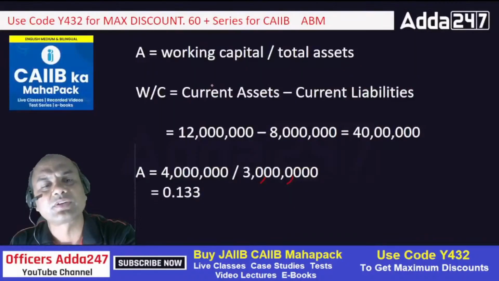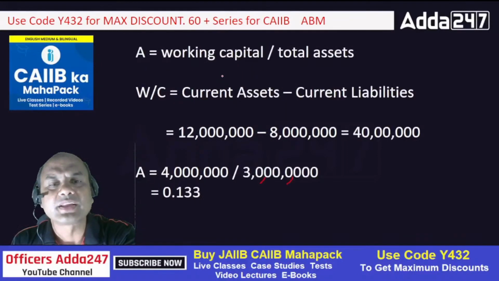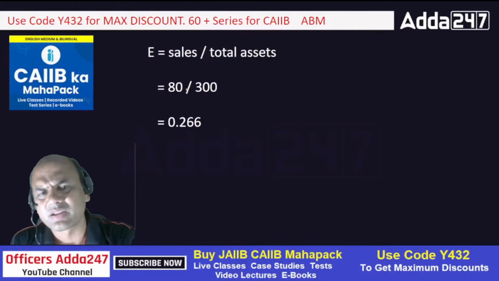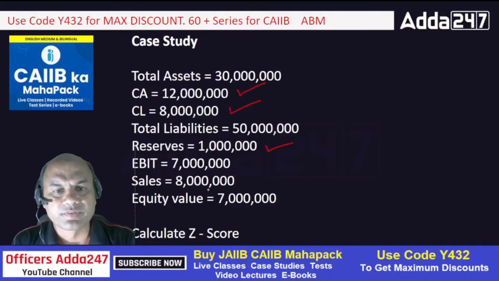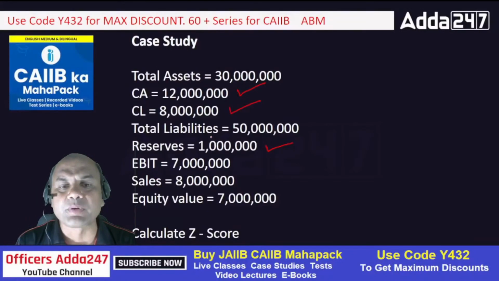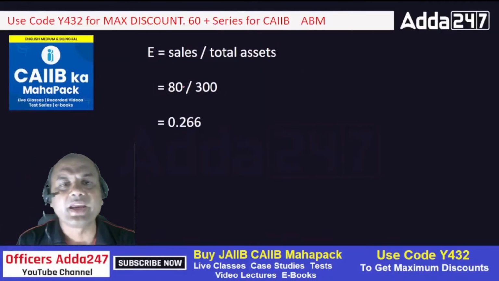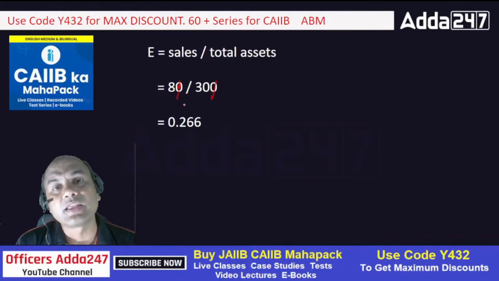See here, same figures. You can just pause the video and watch the figures again. Okay. 8 upon 30. Sorry. Let me see. 8 million. Sales is 8 upon 30. It should be 8 upon 30. So E is 8 upon 30. Oh, 80 upon 300. So done. Remove this 0. So 8 upon 30. It is what? 0.266. So now we have got all of A, B, C, D, E.